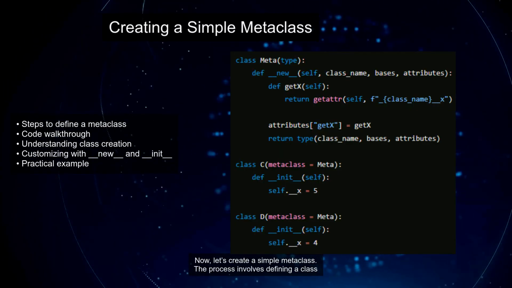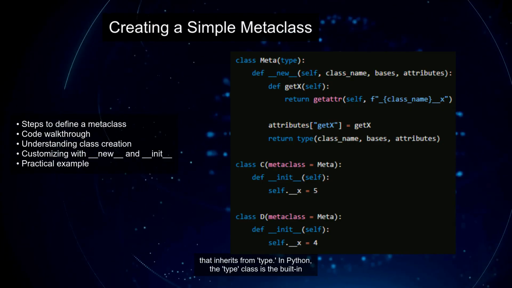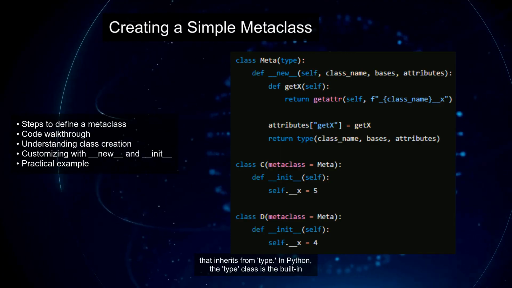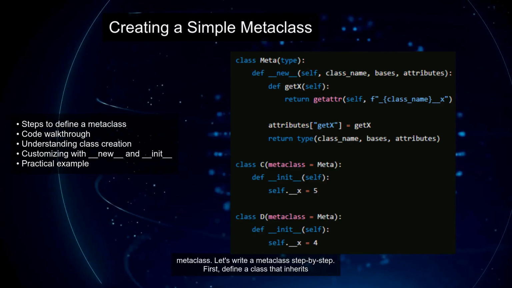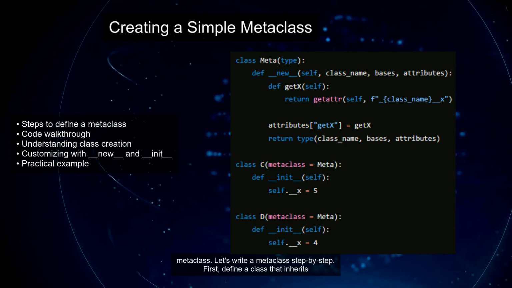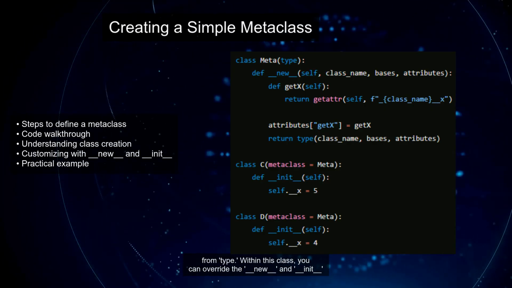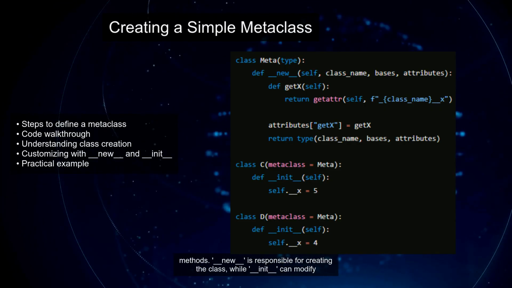Now, let's create a simple metaclass. The process involves defining a class that inherits from type. In Python, the type class is the built-in metaclass. Let's write a metaclass step by step. First, define a class that inherits from type. Within this class, you can override the __new__ and __init__ methods. __new__ is responsible for creating the class, while __init__ can modify its attributes.